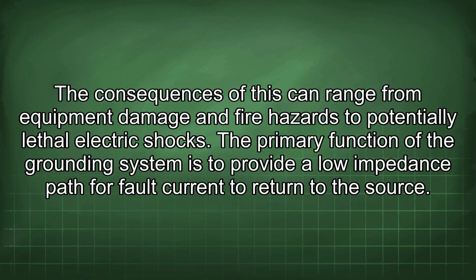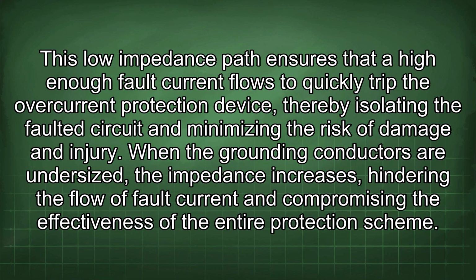The primary function of the grounding system is to provide a lower impedance path for fault current to return to the source. This low impedance path ensures that a high enough fault current flows to quickly trip the overcurrent protection device, thereby isolating the faulted circuit and minimizing the risk of damage and injury. When the grounding conductors are undersized, the impedance increases, hindering the flow of fault current and compromising the effectiveness of the entire protection scheme.